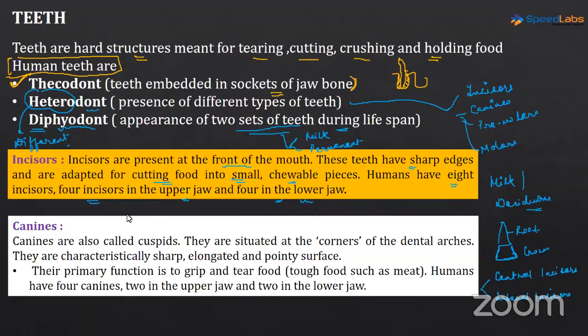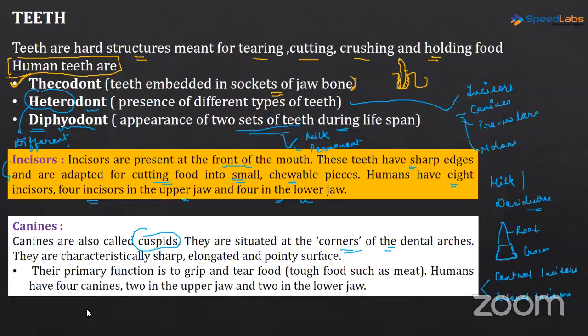Now here, you need to remember the function of the incisors and the number of the incisors. That is also important. Okay, now the next tooth is canines. Canines are also called cuspids. They are situated at the corners of the dental arches. Prominent canines are considered a beautifying feature for humans. If you have a prominent canine, then it is considered a very good aesthetic feature in dentistry.